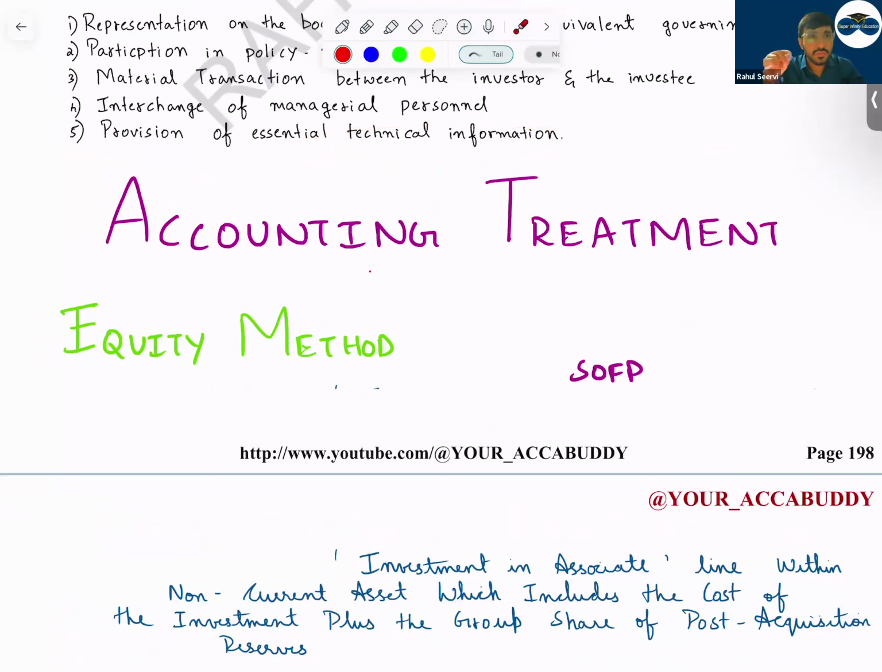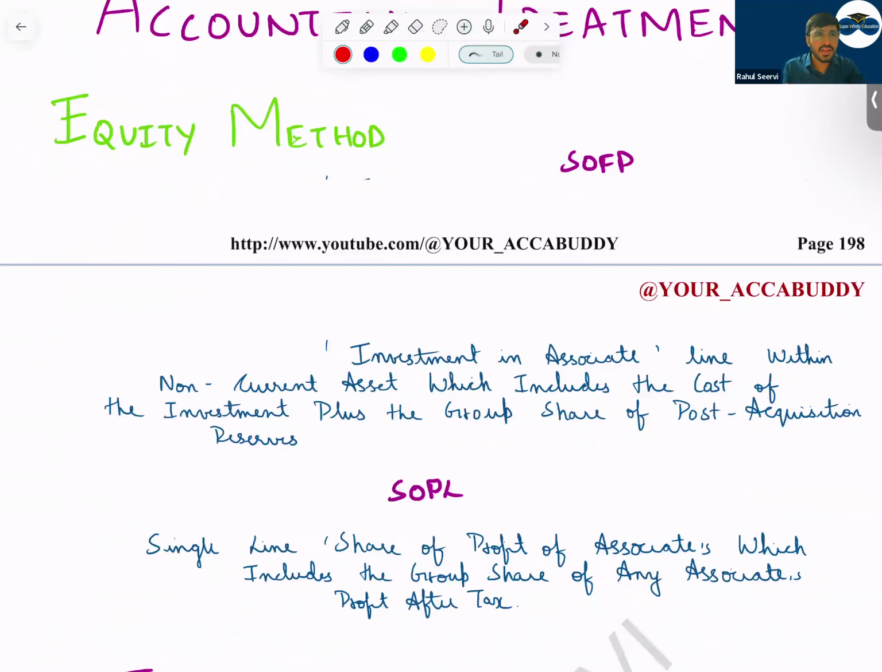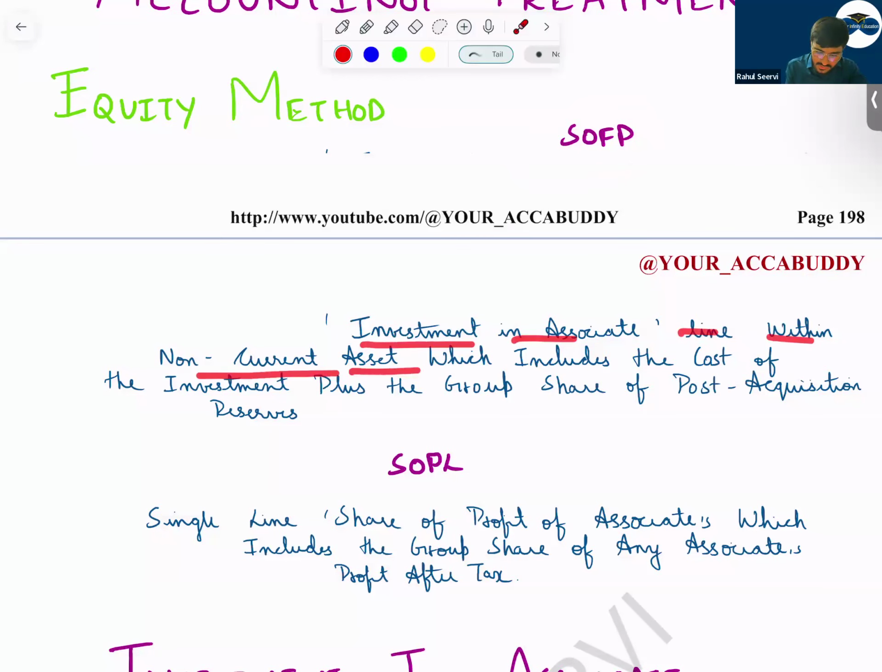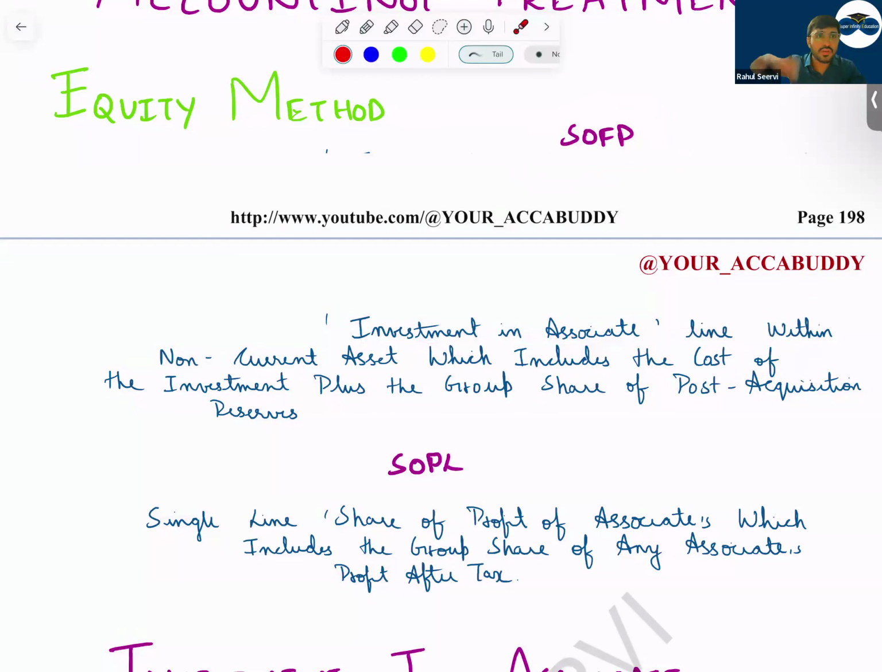IAS 28 says your life is simple when it's an associate. What should you do? A simple line item. Investment in associate in your balance sheet, and in your P&L, share of profit from associate. So see, equity method. Yes, sir. What does the equity method say? Single line treatment. In SOFP, investment in associate is a line within non-current assets, which includes the cost plus post-acquisition reserves. Once you acquire the associate, what are the post-acquisition reserves that belong to you? So what do you do? You consider the percentage here. Each and every time you will consider the percentage, 30 percent, 35, 45, whatever is the data.